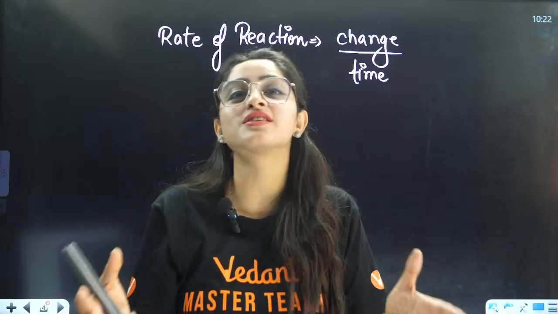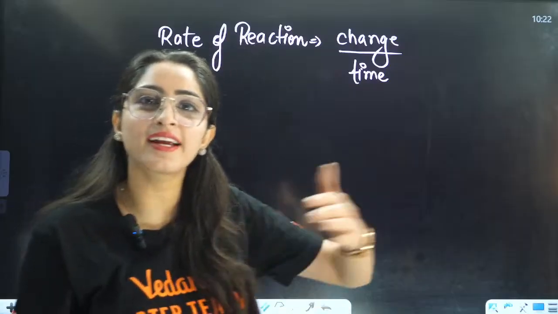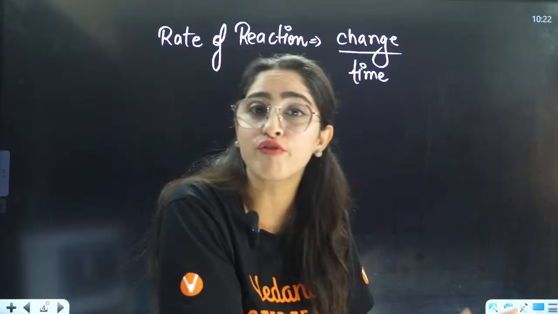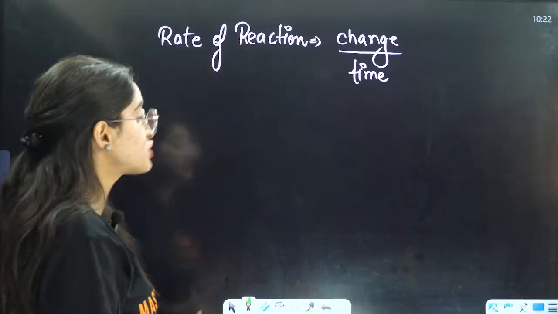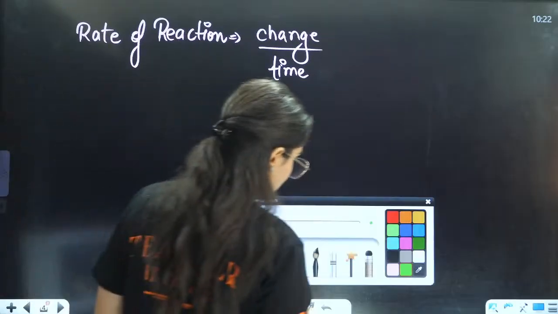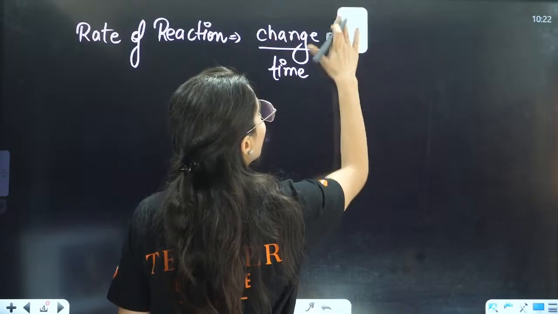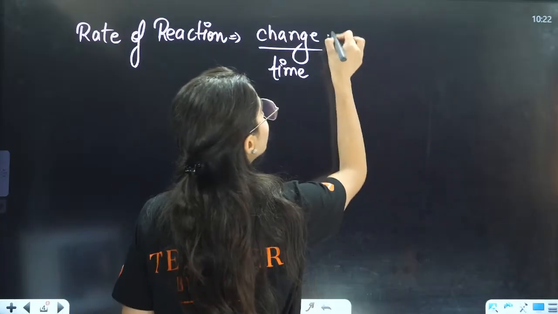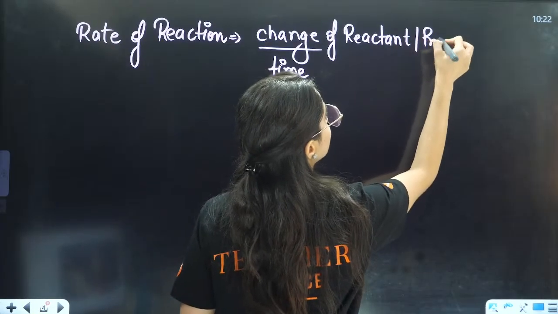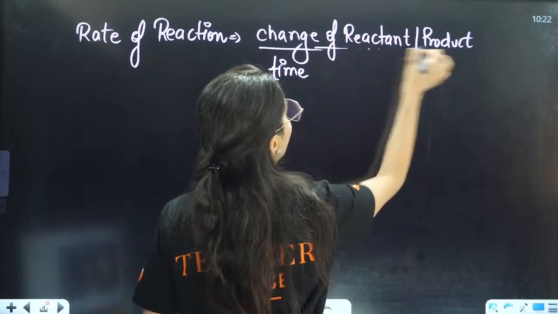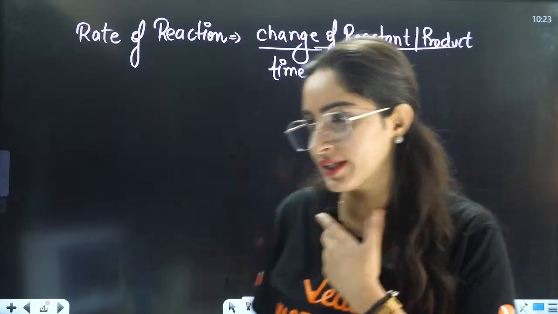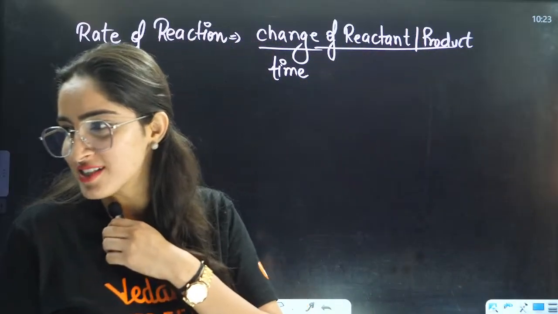The concentrations are changing. The concentration of reactants is changing. Reactant is getting converted to product. There is formation of new product. So, that means here the change is in the concentration of which thing? Concentration of reactant or product. The change in concentration of reactant or product divided by the time, because always with rate we have the time, right?